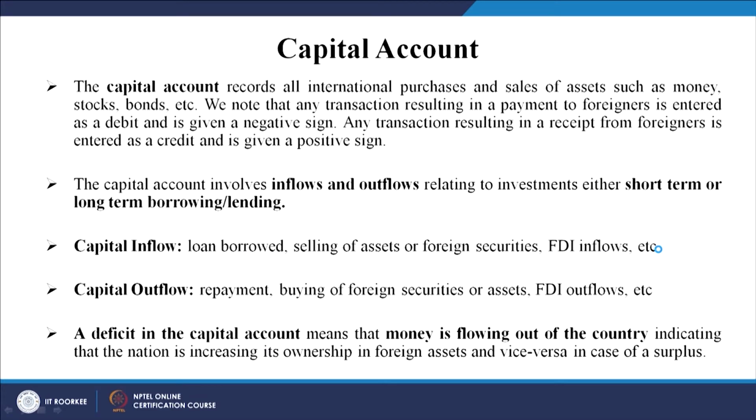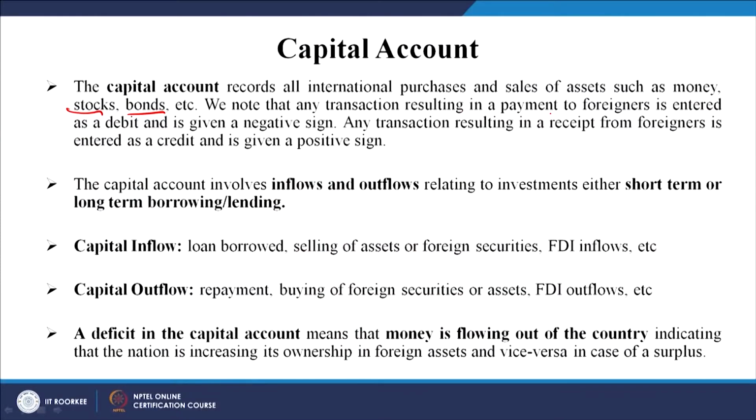Now, after the current account we move into the capital account. So, the capital account records all international purchases and sales of assets such as money, stocks, bonds, etc., right. So, the government for example initiates bonds to generate money from the market. For example, at this moment the government is trying to generate bonds through the REC for the power sector and other things.